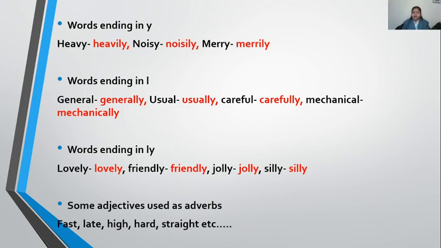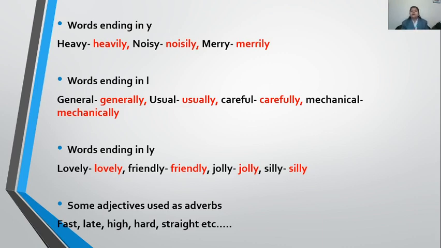Look at usual. USUAL. Usual. In usual also it is ending with L and there is a vowel before it. So in usually L will be double. Careful, ending with L and there is a vowel before it, U. Okay, so in carefully L will be double. Same as in the case of mechanical also. The last L will be double. It will be MECHANICALLY, mechanically.